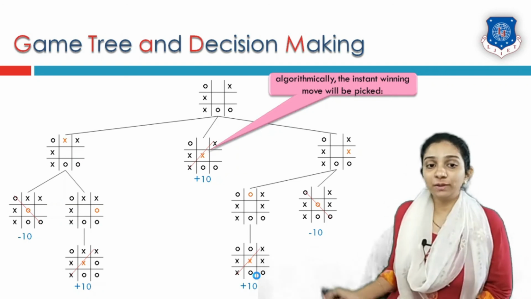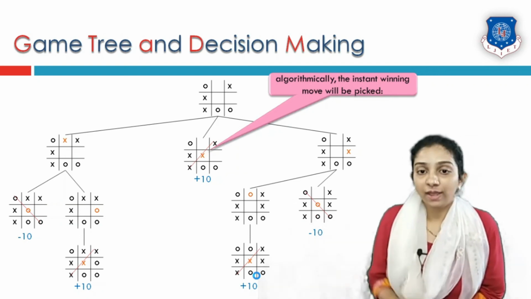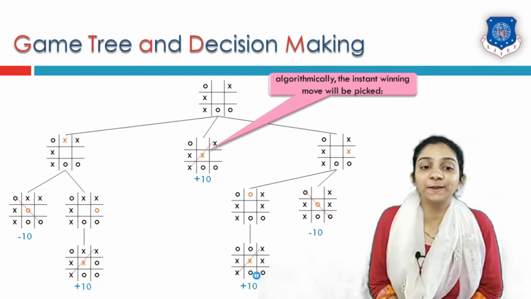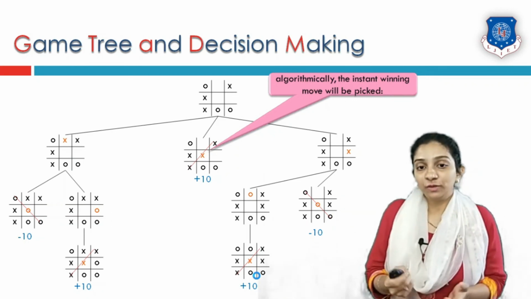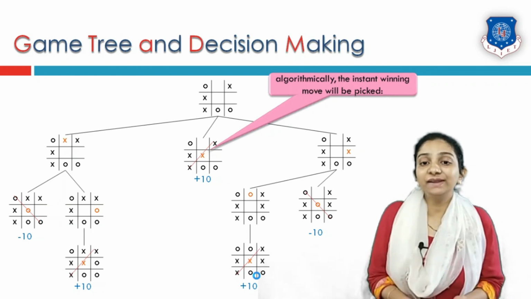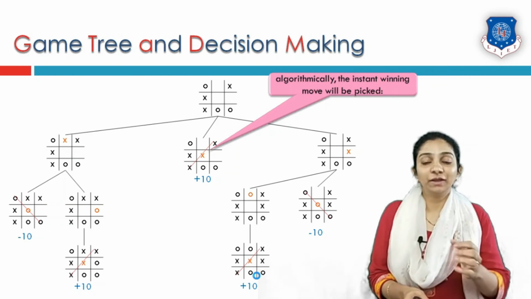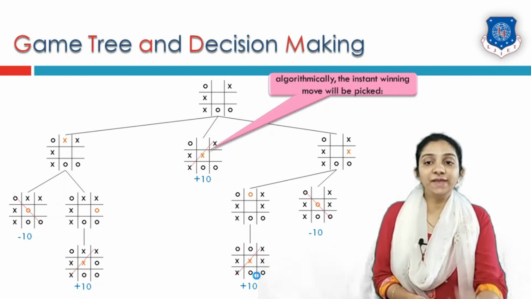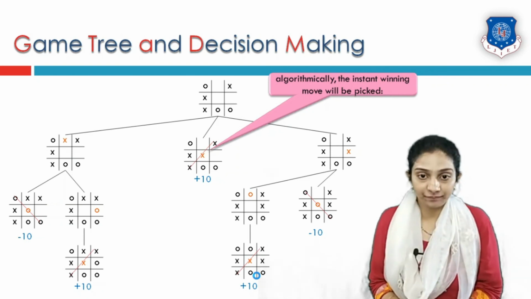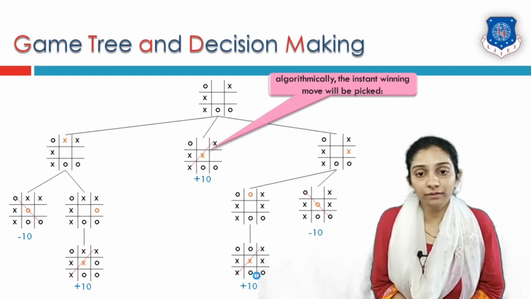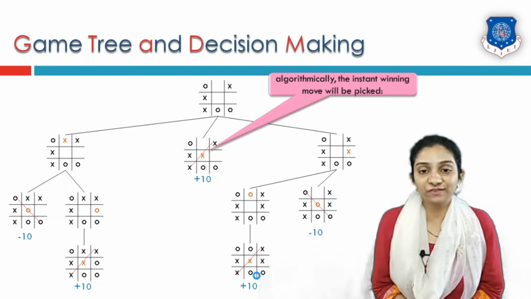That means there are 3 positions where I can win and only 2 positions where I can lose. So here our goal, the artificial intelligence's goal, is to take those steps in the branch where we get an instant win. That is the middle one, which will be our next decision.